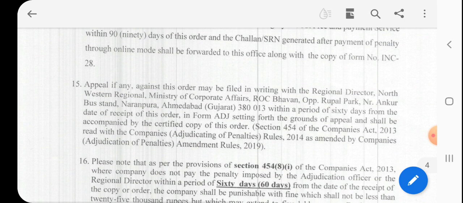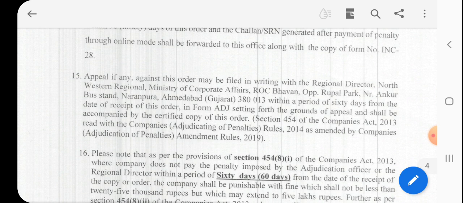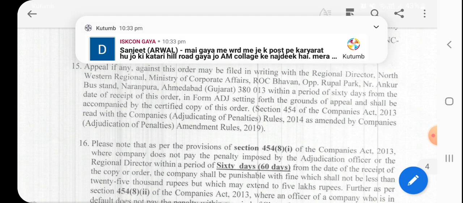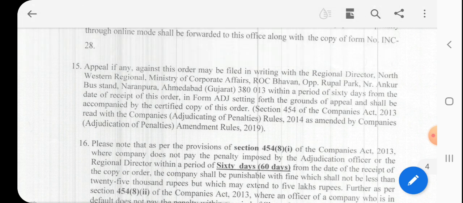An appeal, if any, by a person aggrieved by this order may be filed in writing with the RD, Northwestern Region, MCA, Gujarat within a period of 60 days from the date of the receipt of this order in form ADJ, setting forth the grounds of the appeal, and shall be accompanied by a certified copy of this order.